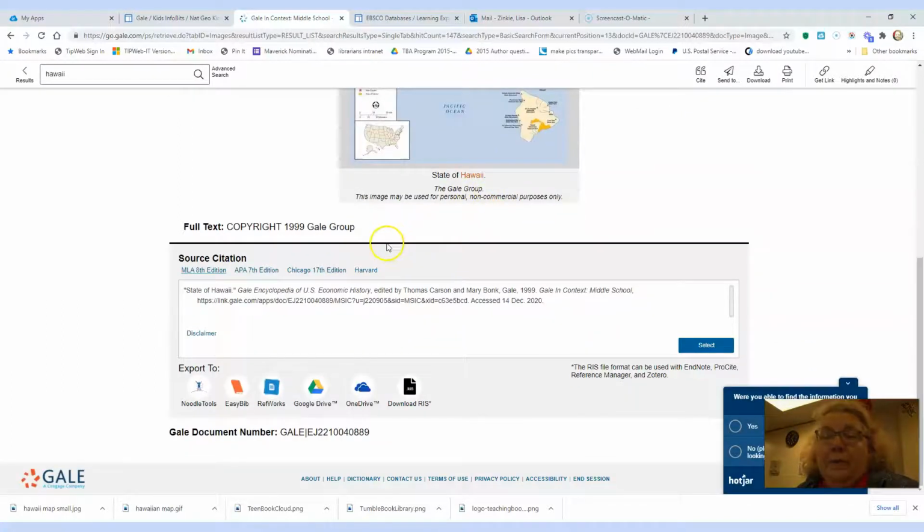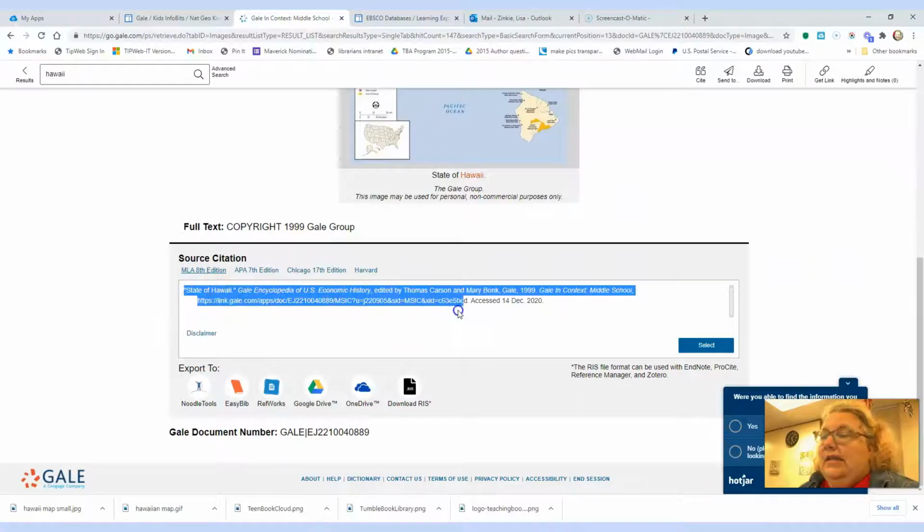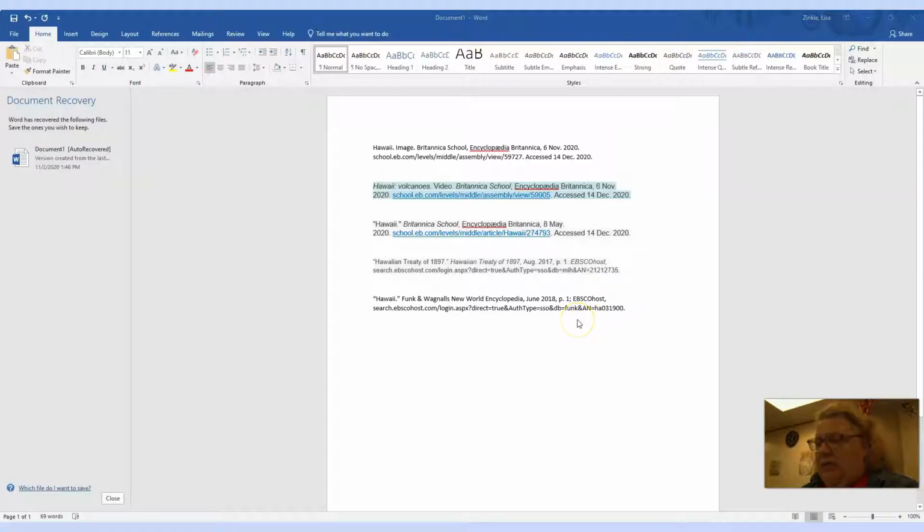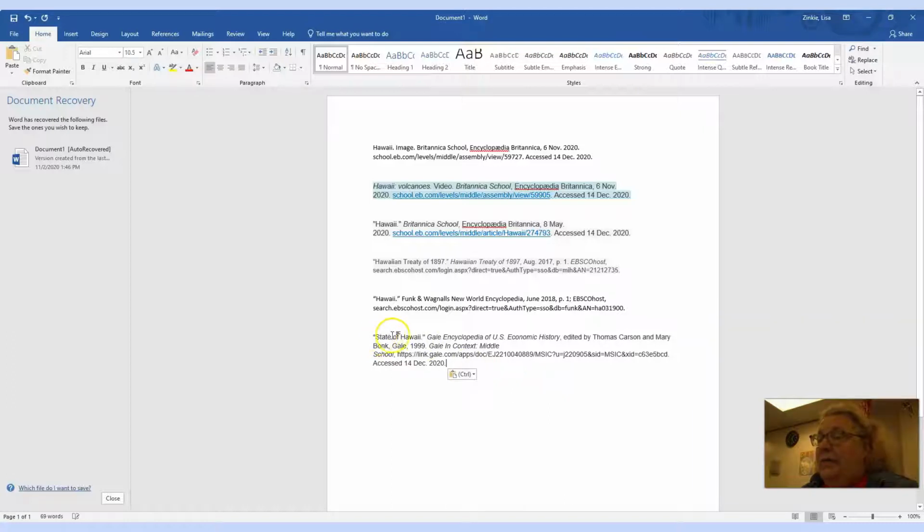Okay, now remember, we have to use the MLA version to cite our source. So I'm going to click on MLA. And this is what it is already. So it defaulted there. I'm going to select it and copy. I Control-C to copy it. I'm going to go into my Word document and I am going to paste it. I have to put my cursor there first before it'll paste. And there we go. State of Hawaii. And we have our source on here.